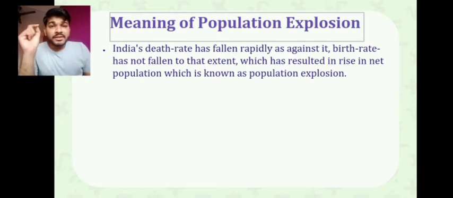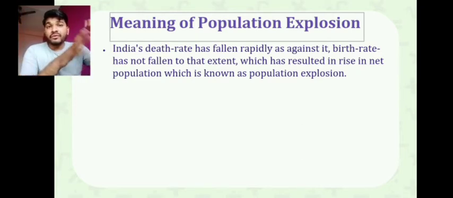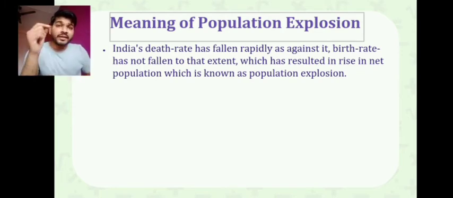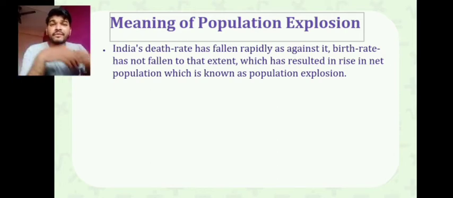Actually the problem is that the death rate has fallen, and secondly the birth rate has increased, not fallen. It has increased tremendously, far more than the death rate. अगर death rate बोला जाए, अगर हमारा 4.4% है, so we find that our birth rate is nearly 10 to 15%. So what is happening? Every now and then there is a birth taking place in India.